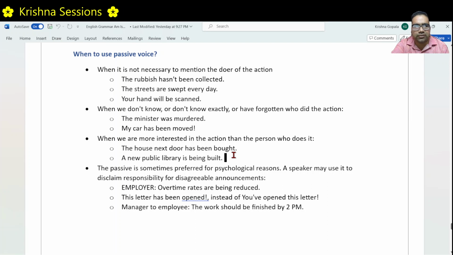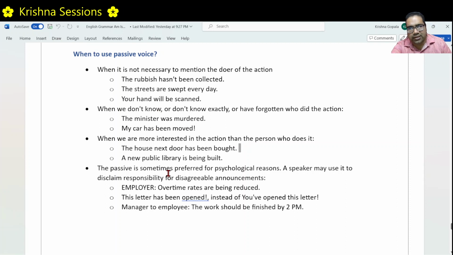We are not interested in who is the mason or who is constructing it, who is the laborer, and all that. We are not so worried. We are more interested in the action. The house next door has been bought. Who bought it is not so important. Just that the house has been sold is more important. Right. In those cases, we use passive voice.